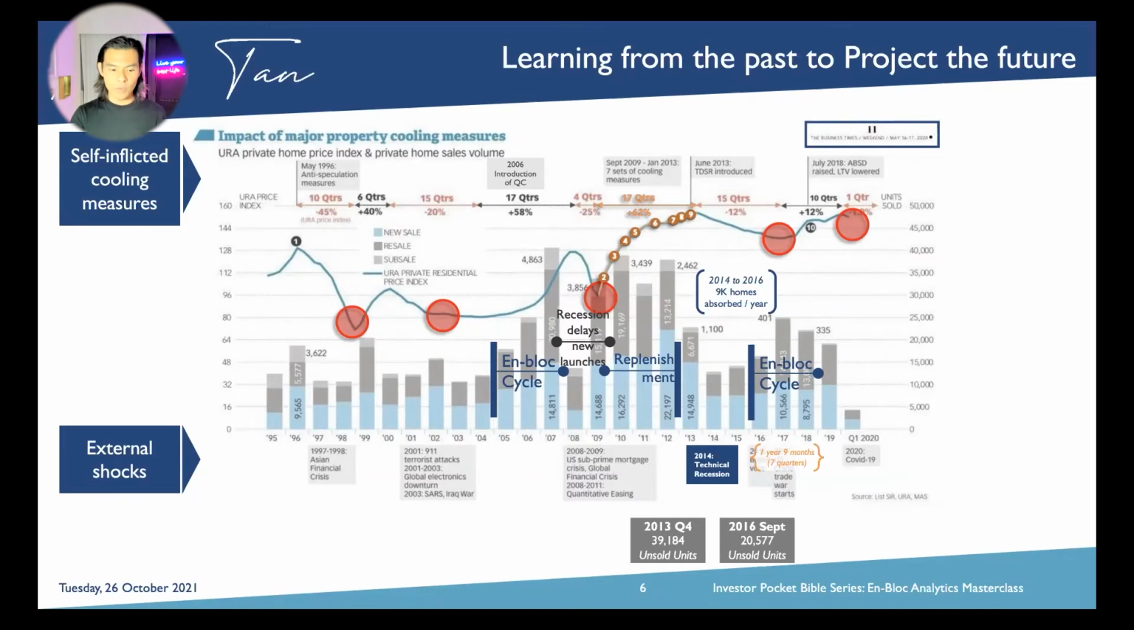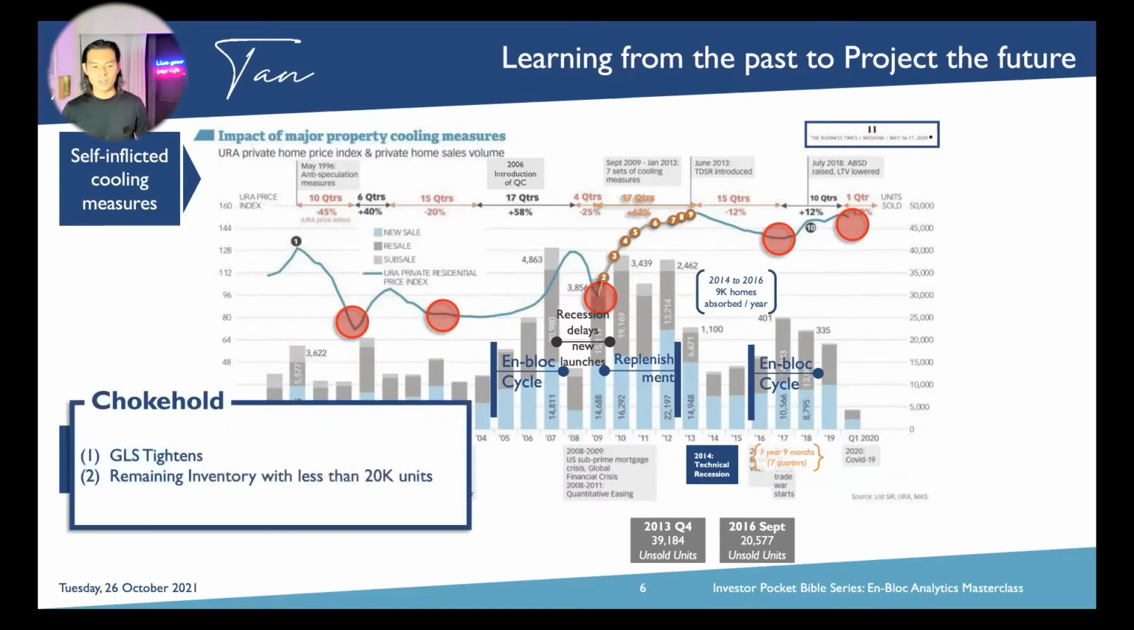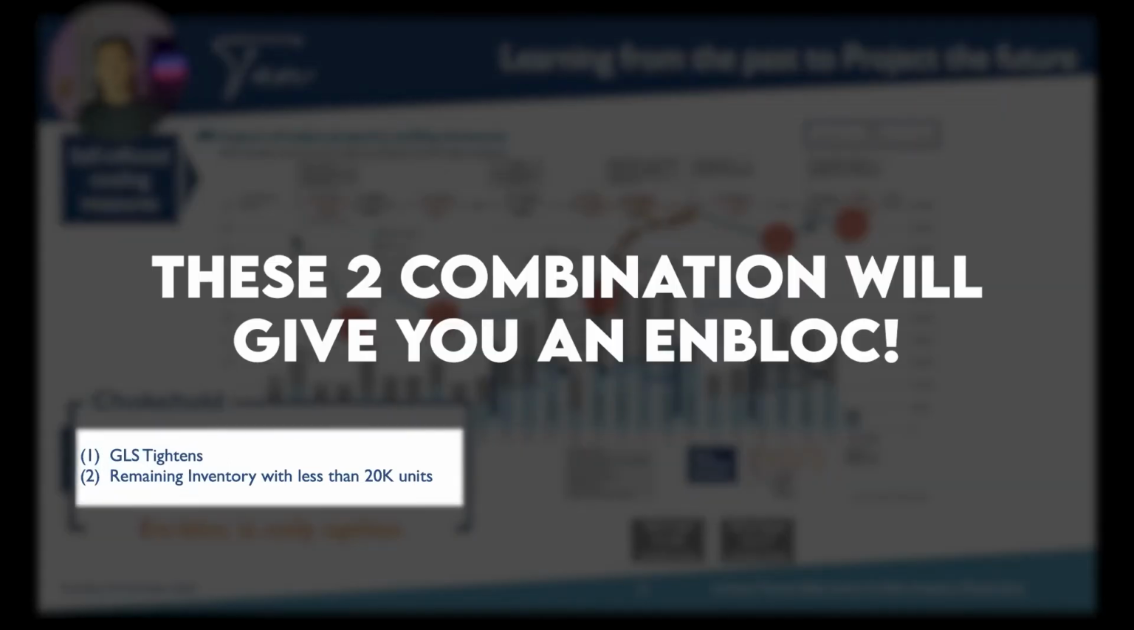So guys, to share with you, whenever there's a tightening of government land sales in conjunction with the remaining inventory being less than 20,000, we call this a chokehold. Okay, and that's where the developer becomes land hungry. Government's not releasing land, and what do you do? The only option left is by way of en-bloc. So very important here, I want you to take down this golden nugget. These two combinations will give you an en-bloc.